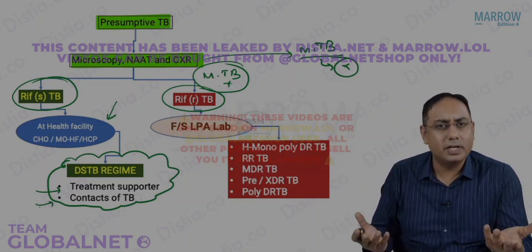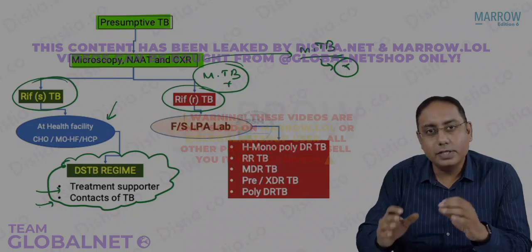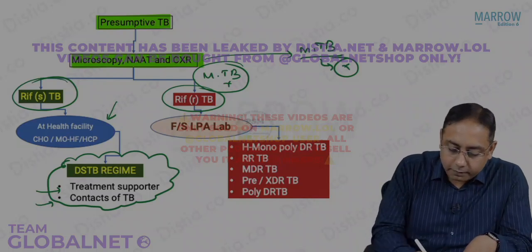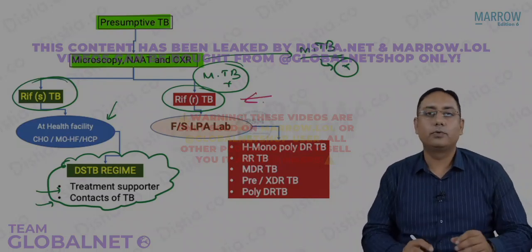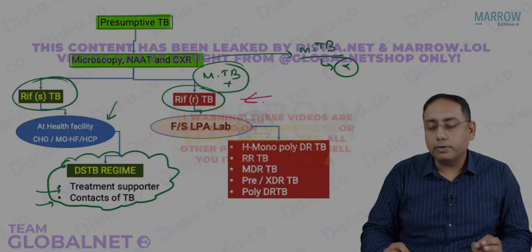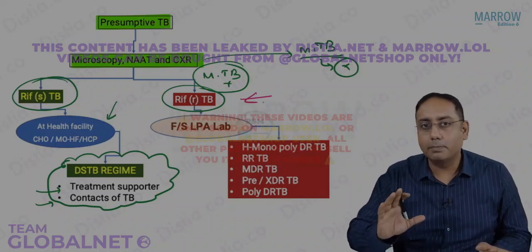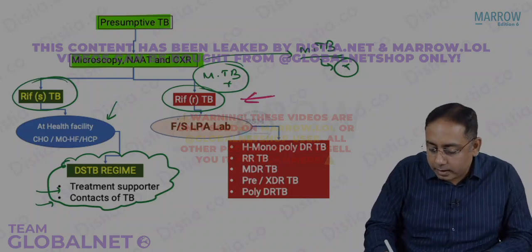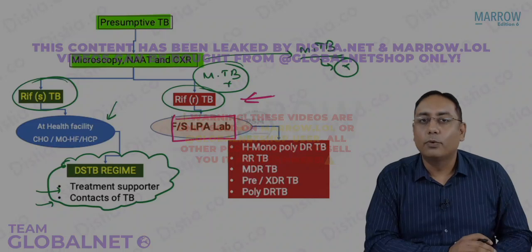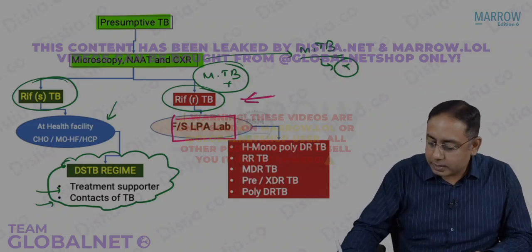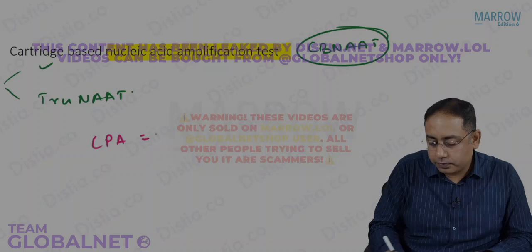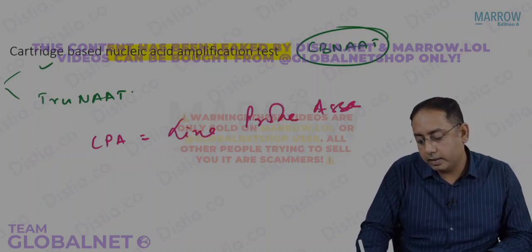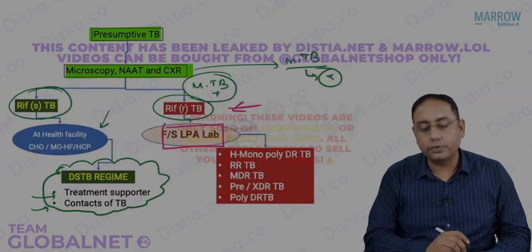Are we done with this? Very simple. This program has actually simplified the diagnostic guidelines. Next in line, if you see the rifampicin resistant. Now, in case there was a rifampicin resistance, you understand that there is something going on. Now you cannot start the treatment until we get an LPA done. What do you mean by LPA? LPA stands for the line probe assay. We did it in the previous module.